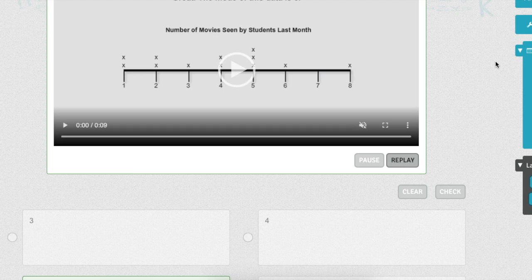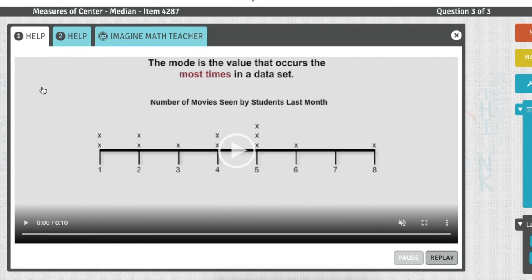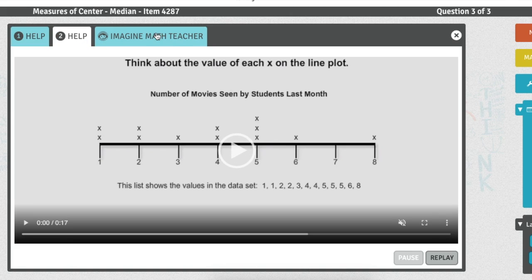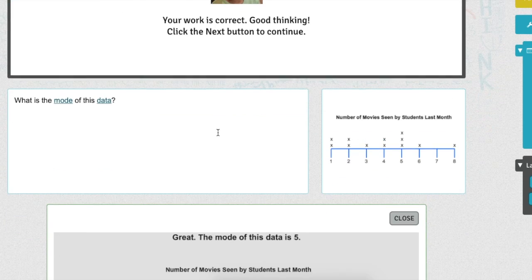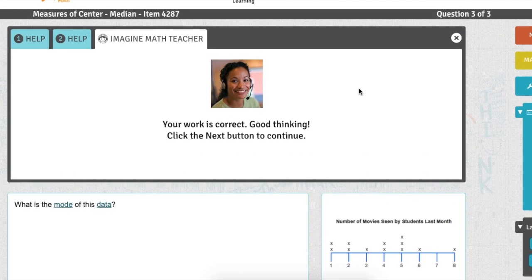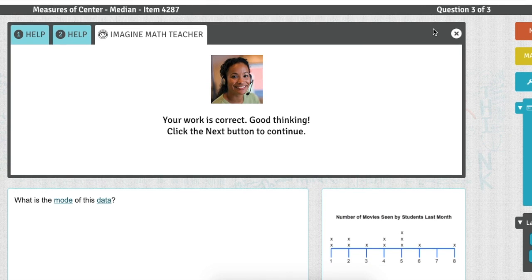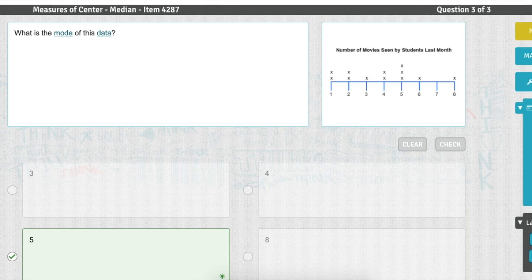All right, and if you still needed help and that was too fast and not enough support, don't forget that you can use the teacher help. You can use the math help. I just skipped it because I didn't feel like I needed it after I knew the definition of mode. But you can check with the teacher help and the math help, okay? Remember, you have to try once before you get the teacher help. That's why it says good thinking, because I finished. But if you need the teacher help, use it. Again, I will be more willing to help you if you use the teacher help first and are still struggling. Okay? I'm going to close out of that and I'm going to go to next.